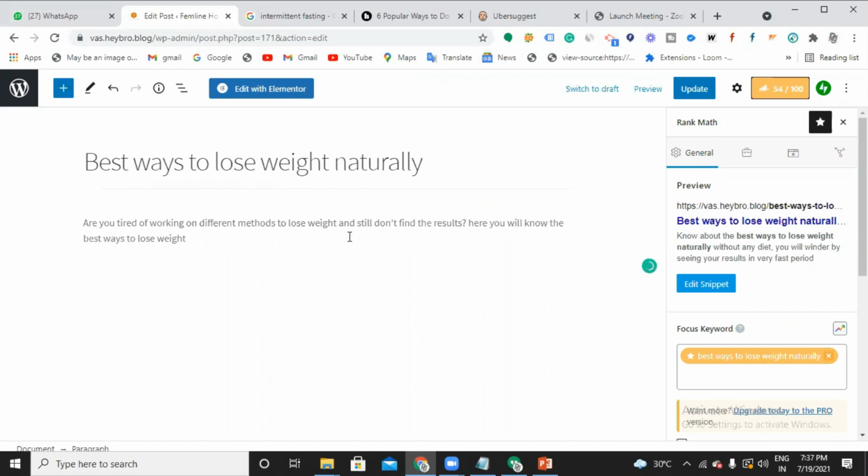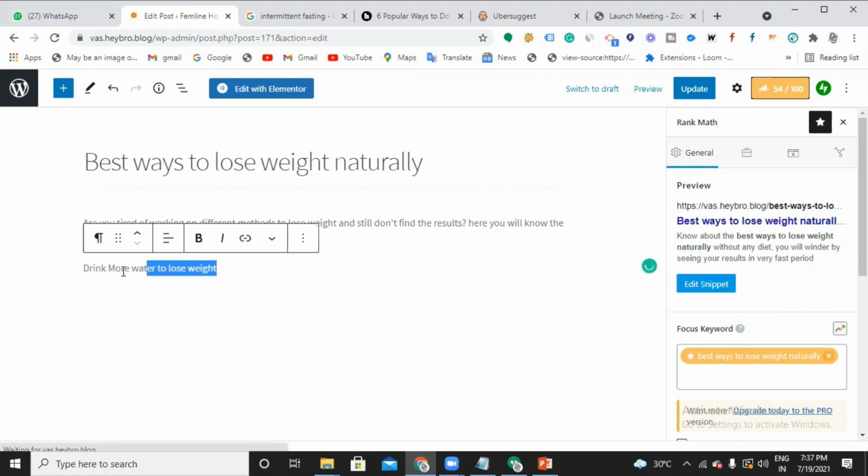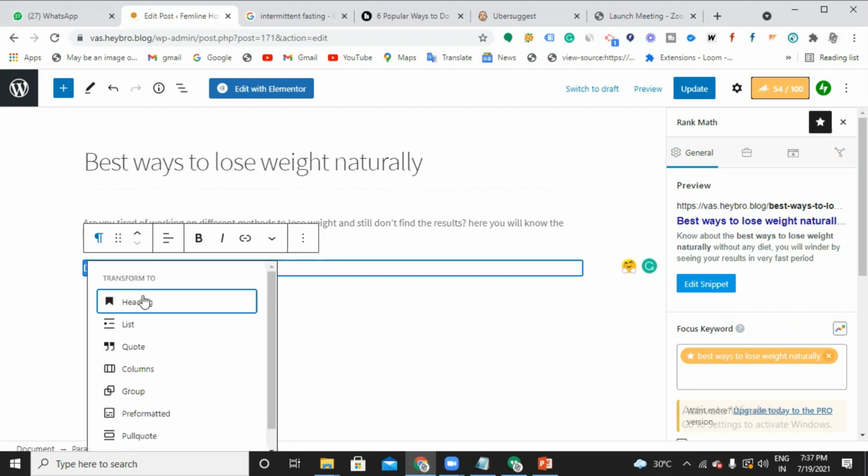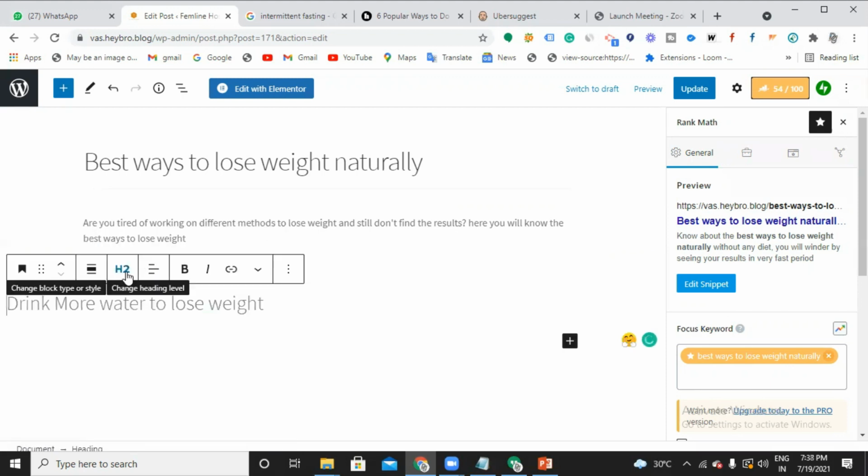So now you can also use subheadings like, drink more water to lose weight. Here I can just select this heading and then choose the heading level, and you can use H2, H3, H4, H5, H6, anything. I would prefer going with H2, because there is more chance it looks more attractive. That's the reason I have taken H2.